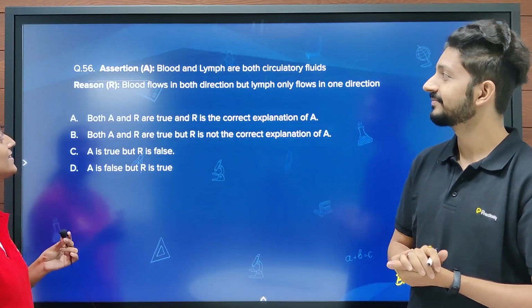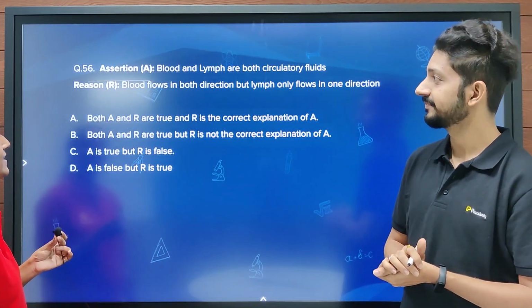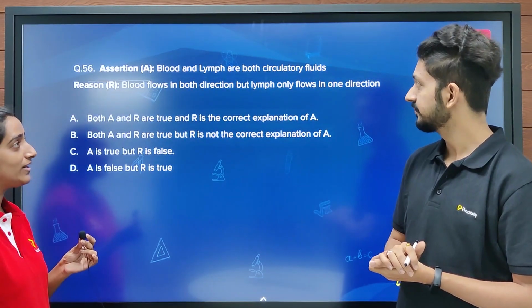The assertion is blood and lymph are both circulatory fluids, and the reason for that is blood flows in one direction, but lymph only flows in one direction.